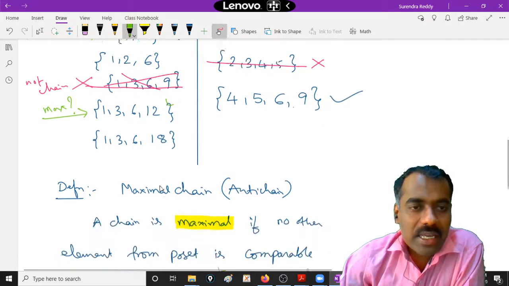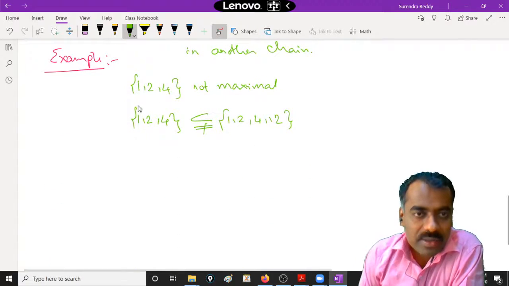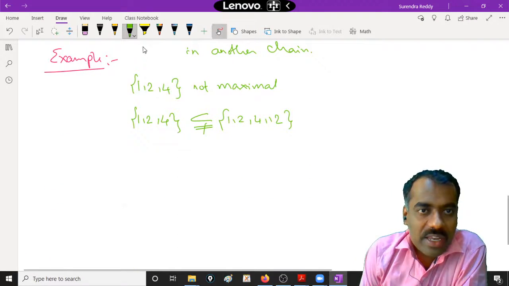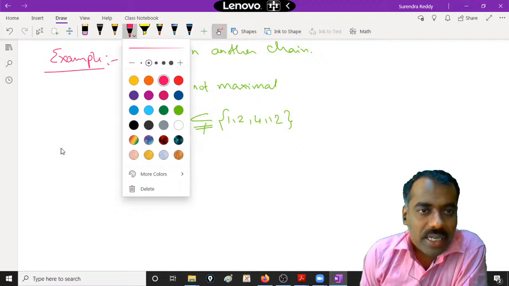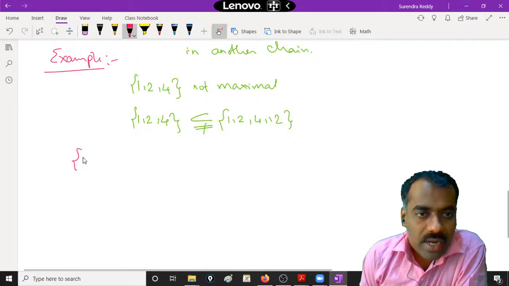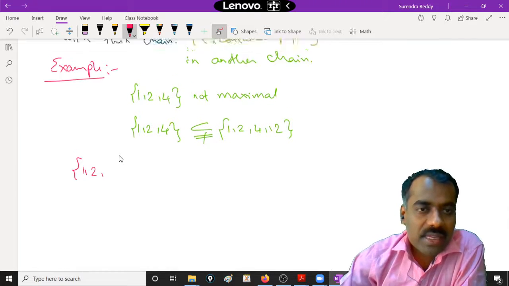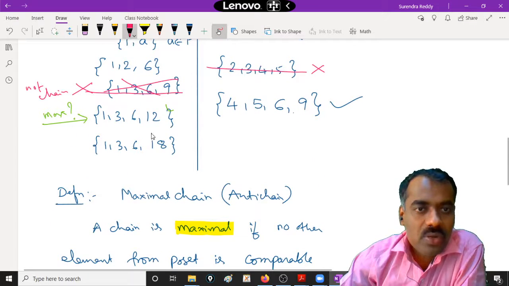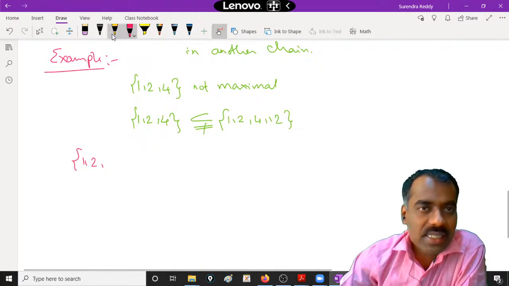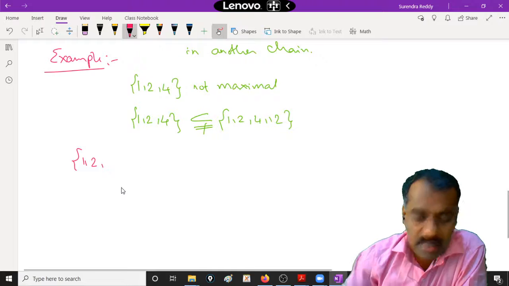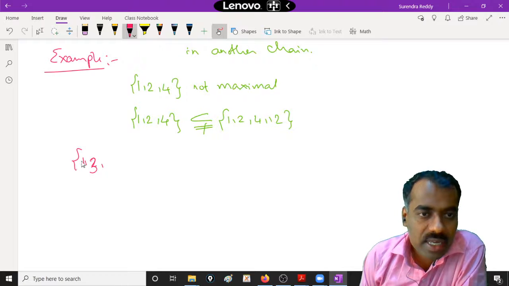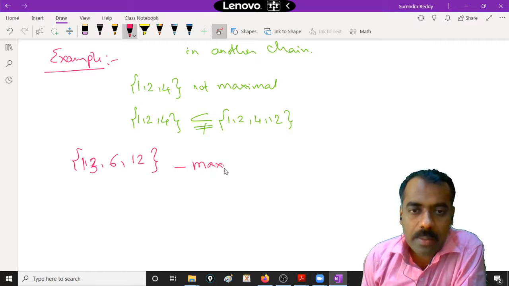Are you following? So you can simply, for confirmation, verify and make sure that yours is correct. So 1, 2, what are the other two elements? 1, 3, 6. Okay, so I'll write this as 1, 3, 6, 12. So this 12 is maximal.